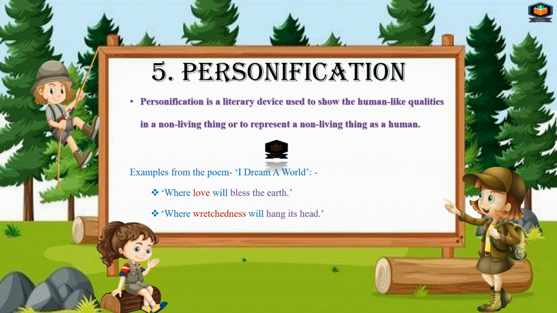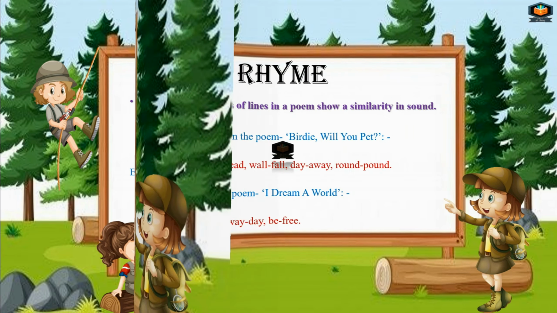Another example we have is wretchedness will hang its head. Now the wretchedness has no head, but we are showing these human-like qualities in a non-living thing, that is wretchedness, meaning sadness. So this is personification, to personify a non-living thing.